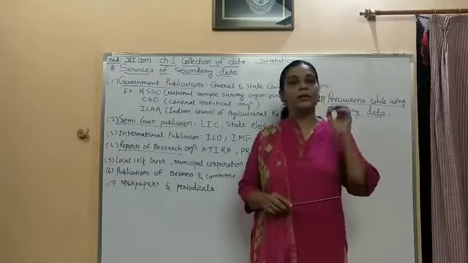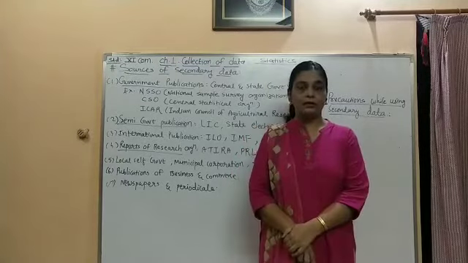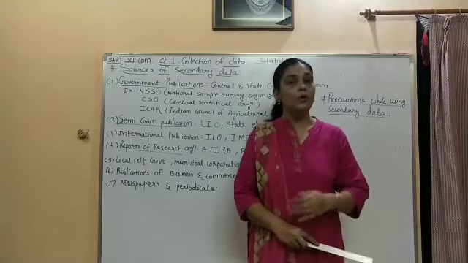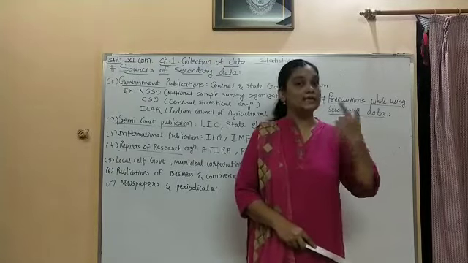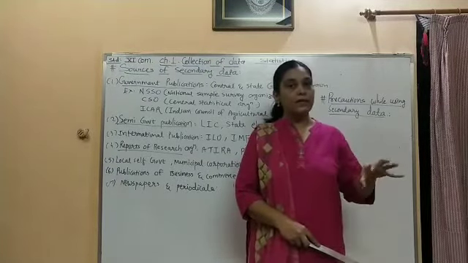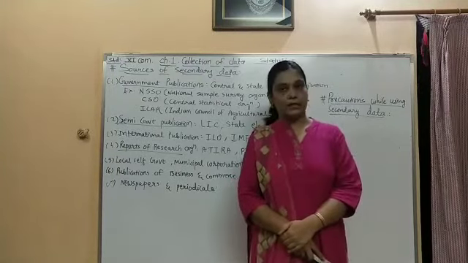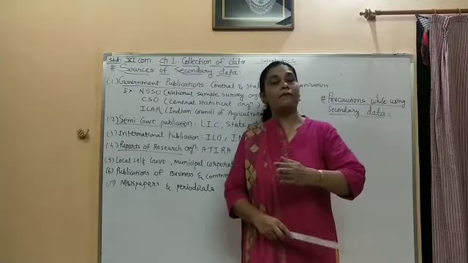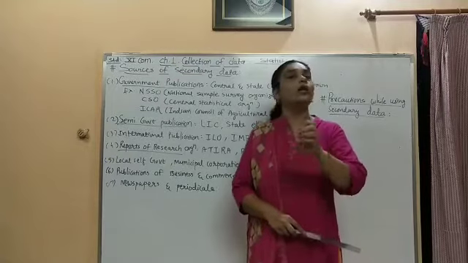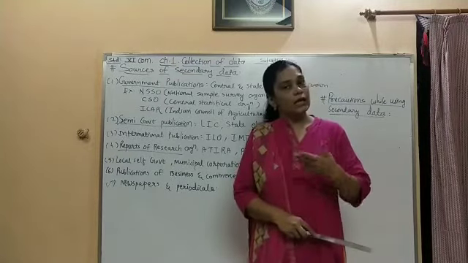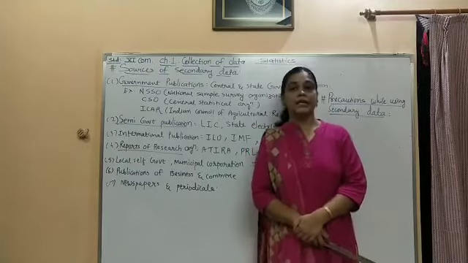So here students, the last answer is, when we collect or use the secondary data, the first precaution is we should know through which method it has been collected, who has collected it, an authorized company or private sector, and by which method it was collected, and what was the time period. If it is too long, then special care should be taken. If it is too short, then it would be latest. So there are certain things which should be kept in your mind when you use the secondary data.